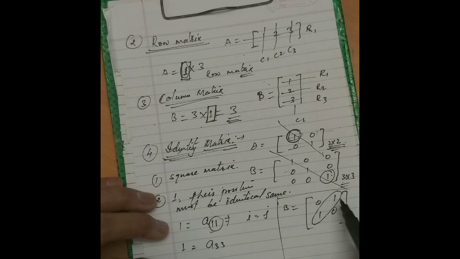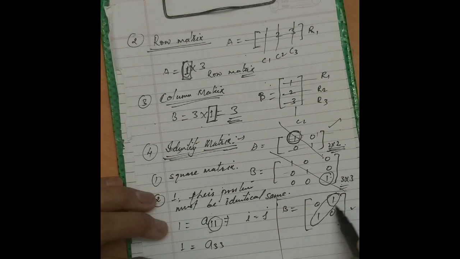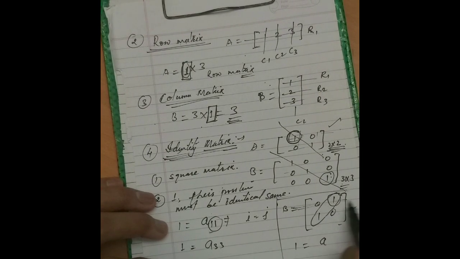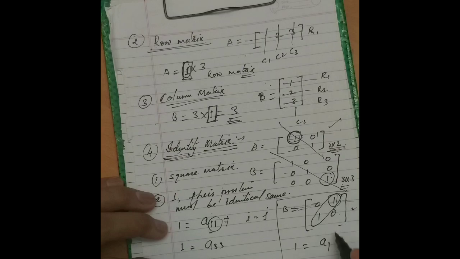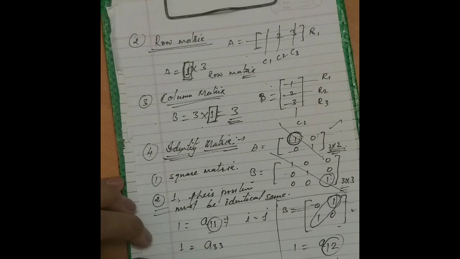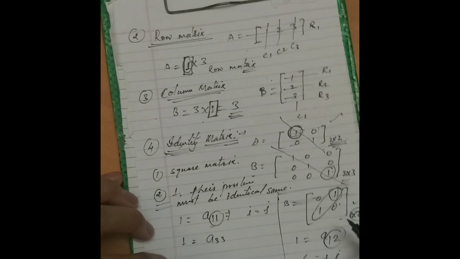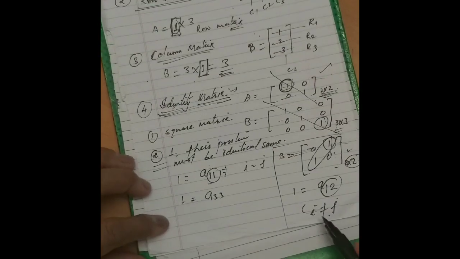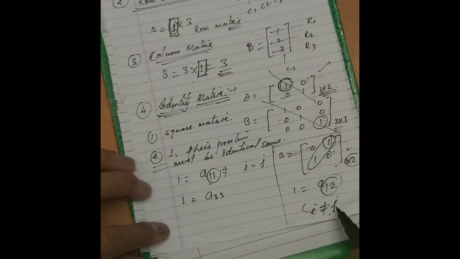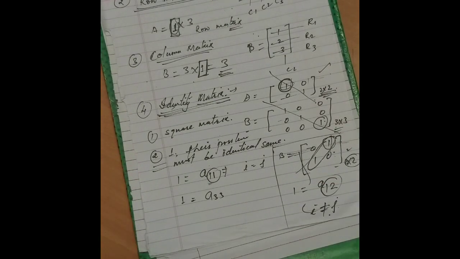But what is the difference between this matrix and the earlier one? You take this one; its position will be written as A, first row and then column number 2. So this i is not equal to j. So condition number 2 is not satisfied, though it is a square matrix of 2 by 2, and its order is also 2 by 2. But these suffixes are not identical, so it cannot be an identity matrix.